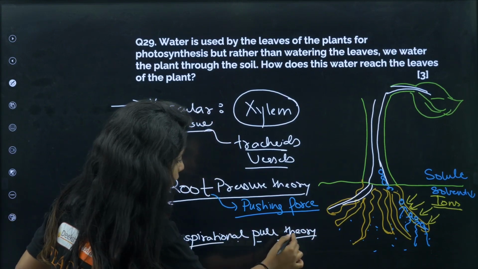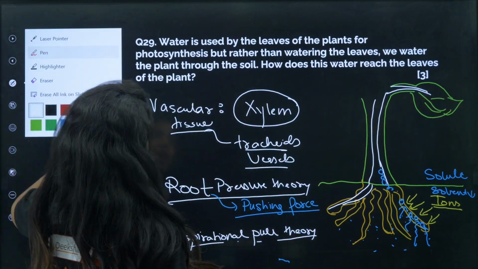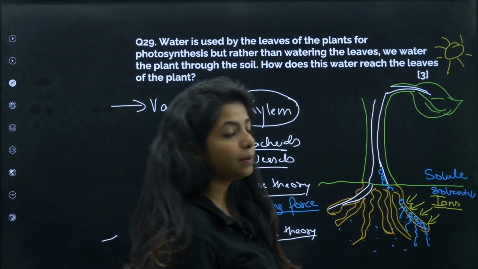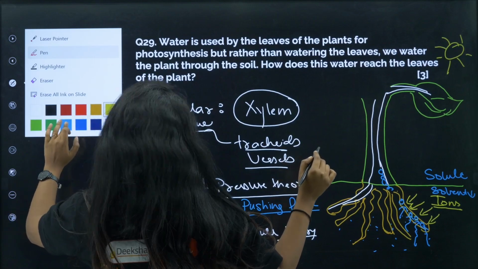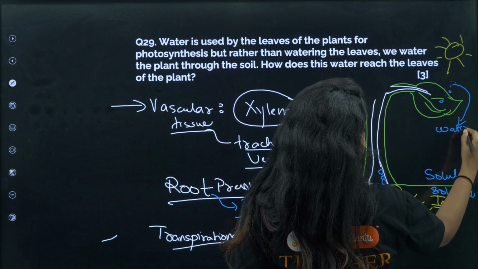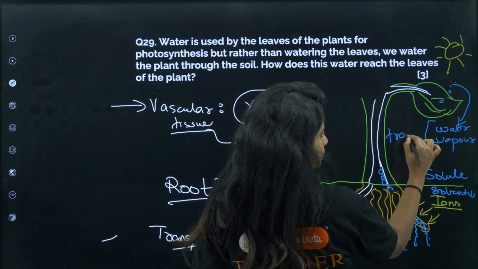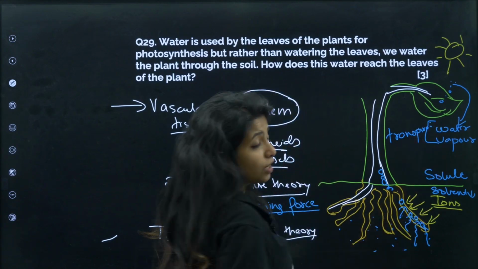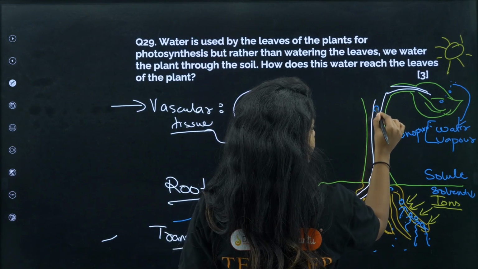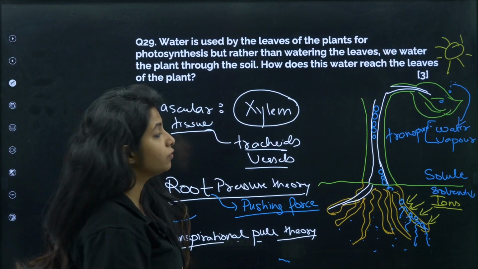What happens in transpirational pull is that basically the leaves have stomatal pores, and when the sun is bright, that is during the daytime, what will happen? These water molecules which are there will escape through the stomata in the form of what? Water vapor. In the form of water vapor, and this particular process is known as transpiration. But there is a thing about water molecules that they do not know, and that is water molecules are very much close to each other. They have cohesive force between them. What force, my dear children?